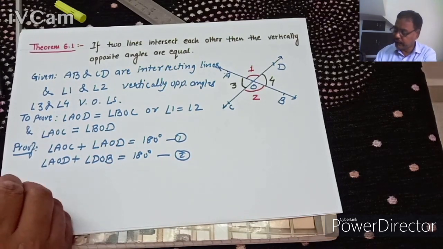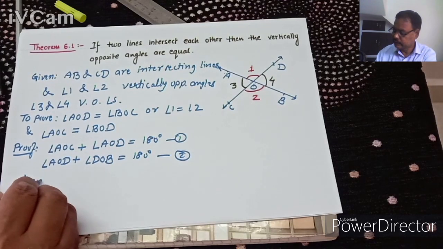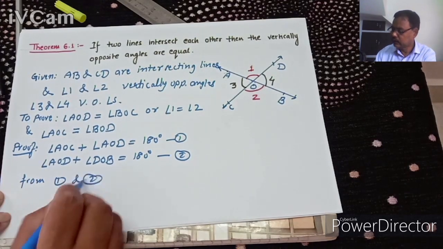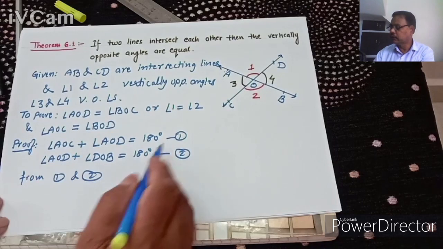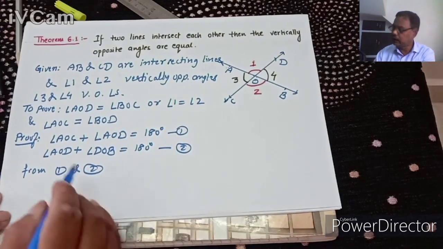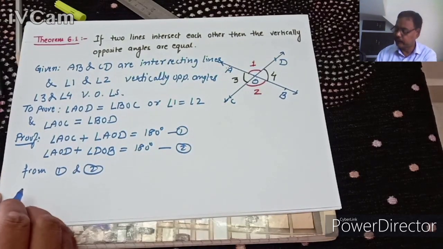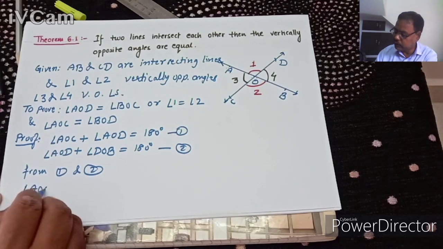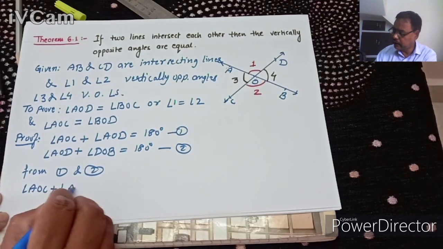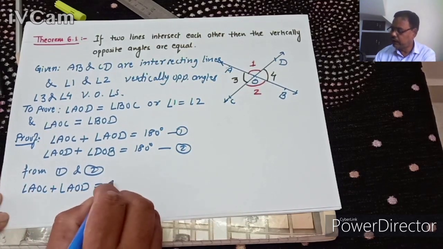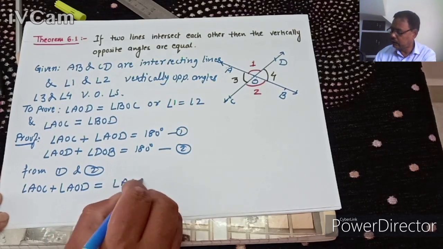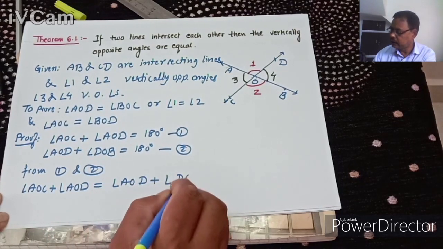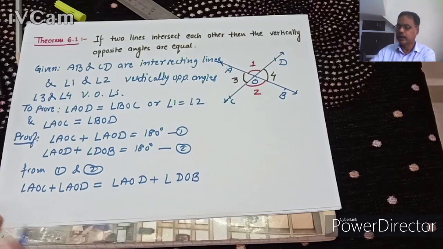Now from the first and second, both are equal to 180 degrees, so we can compare them: angle AOC plus angle AOD will be equal to angle AOD plus angle DOB. Understand?